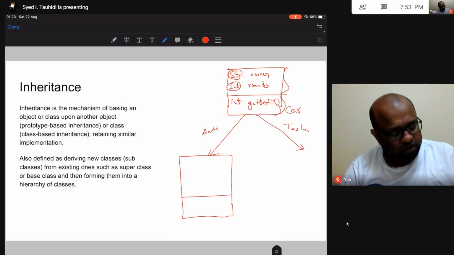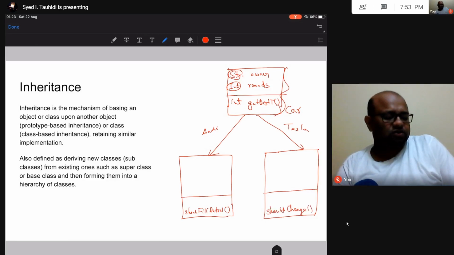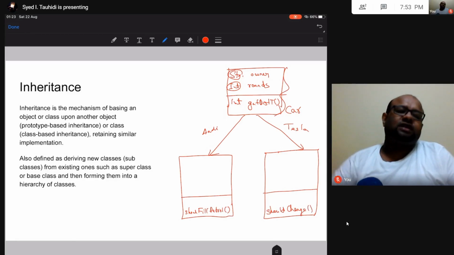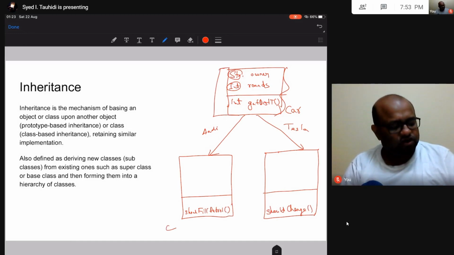It should store fill petrol, and this class should store charge. So these are two new functions that will be there. But apart from these two functions, everything else in these two classes would be the same as the car class.